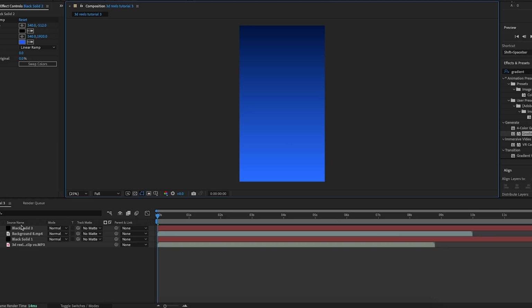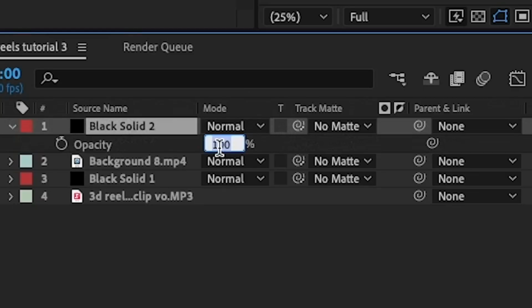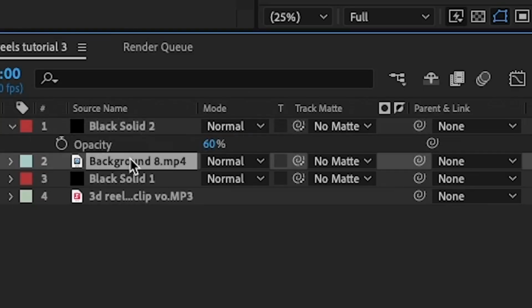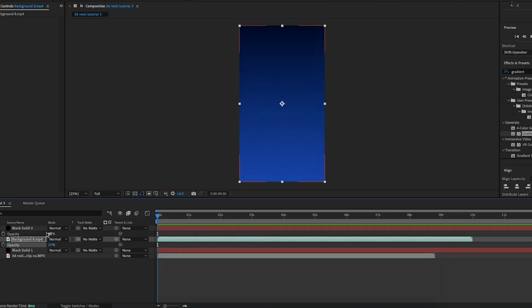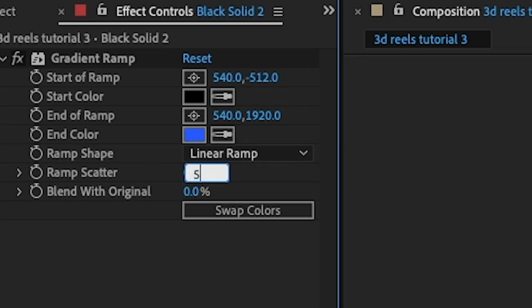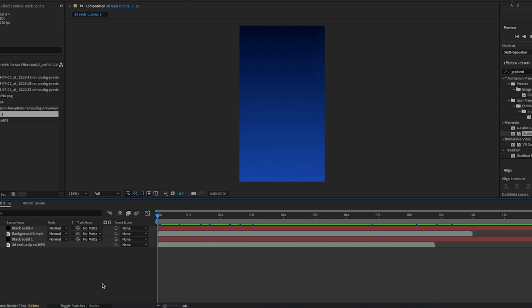I'm then going to change the opacity of the top black solid to 60%, and I'm going to change the opacity of background 8, or like the wave background, to 25%. I'm then going to change the ramp scatter on the gradient to 512, which is the max, and this will mean the colors transition better together.